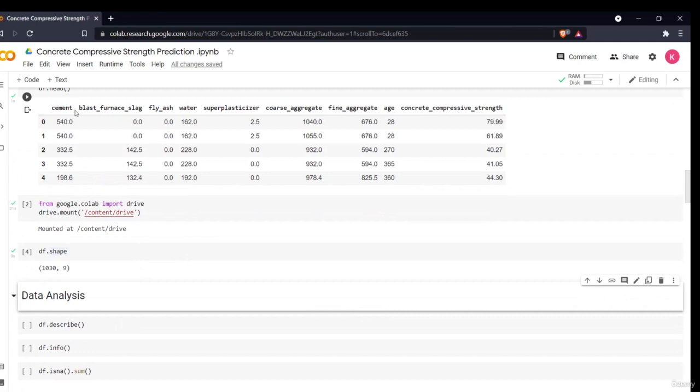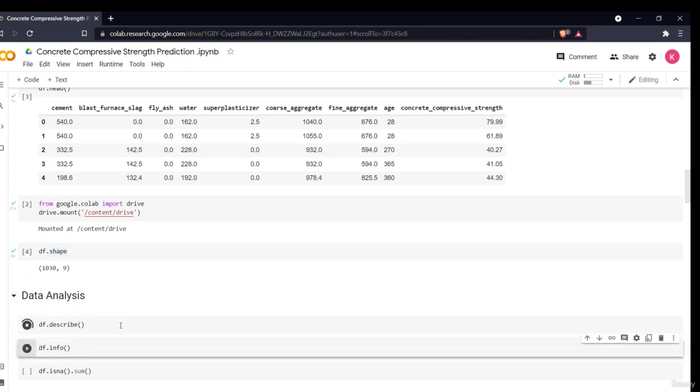This is our data. I have already told you what the different variables are and how they are responsible for the concrete compressive strength prediction. This is the shape, which means we have 1030 rows, that means 1030 cement data samples, and 9 columns. Of these, 8 are independent columns and the ninth one is concrete compressive strength, which is the dependent column. Now let us describe our data.